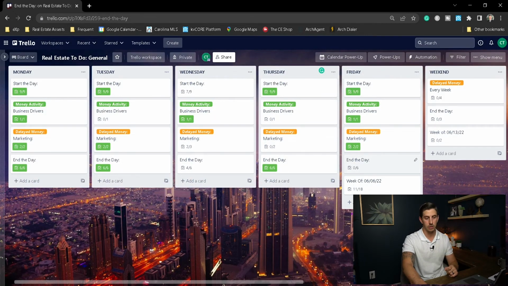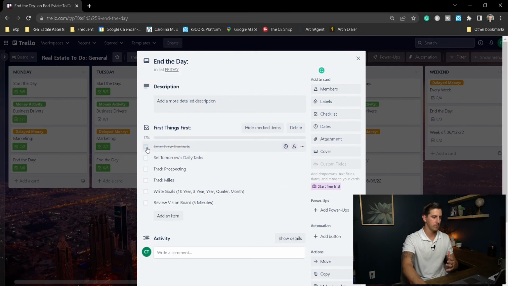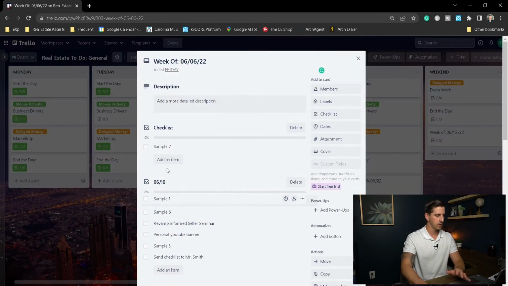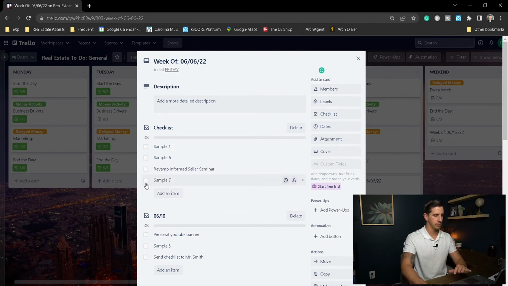Then at the end of the day, I'm gonna go through my checklist again. Enter contacts, set tasks, track, and do all of my things throughout the day. Now, at the end of the week, the reason I brought you from Thursday to Friday is because I want to show you the end of the week routine as well. So at the end of the week, let's say I've got tasks here that I hadn't finished. There's 4 tasks there, and I want to carry them over to the next week.